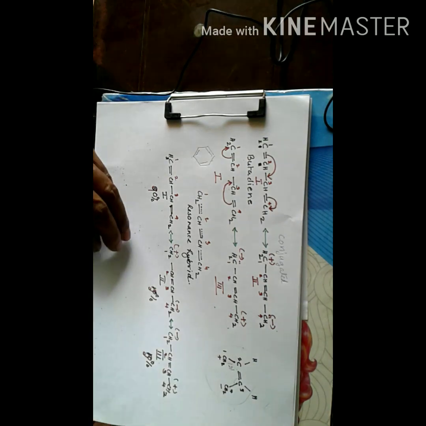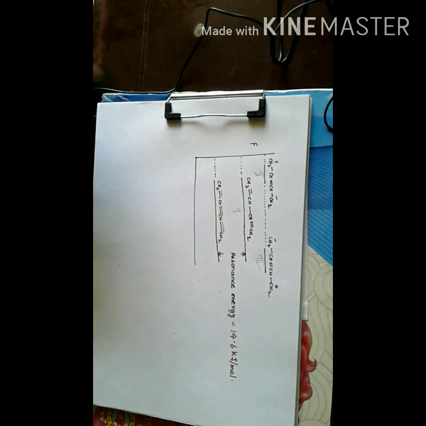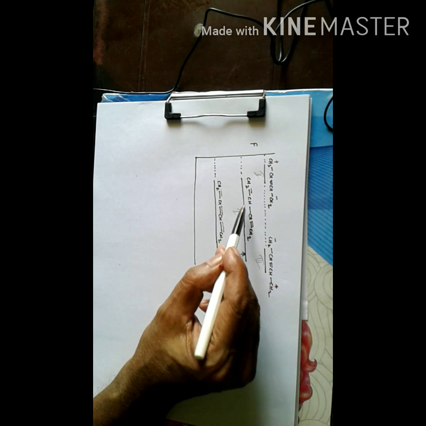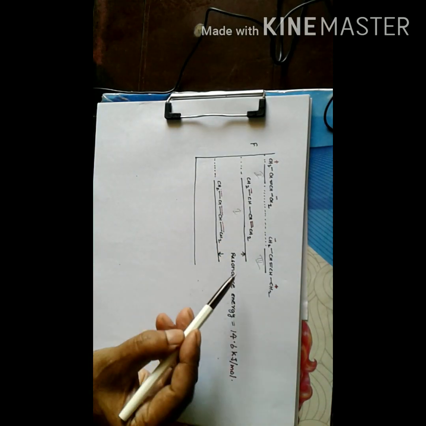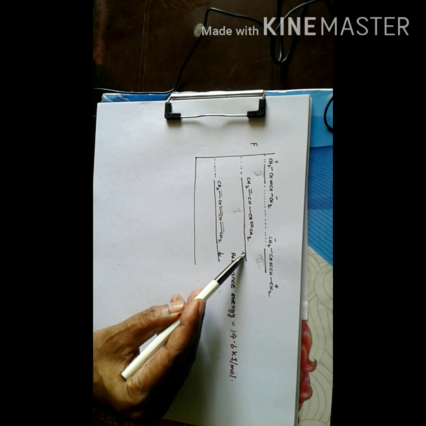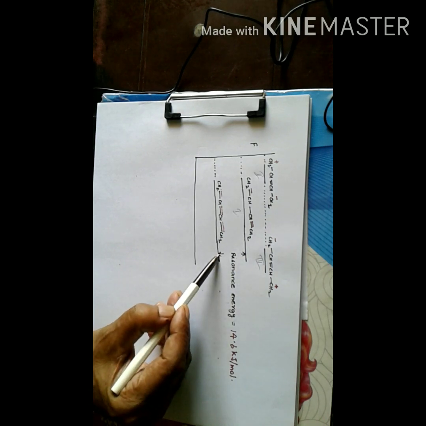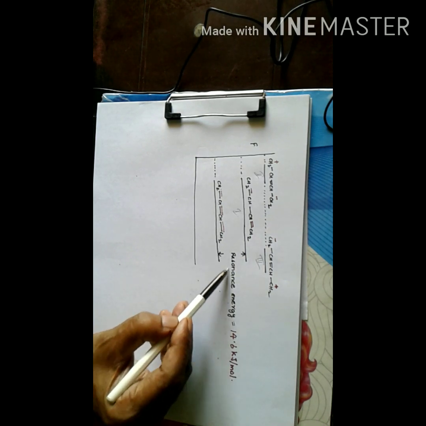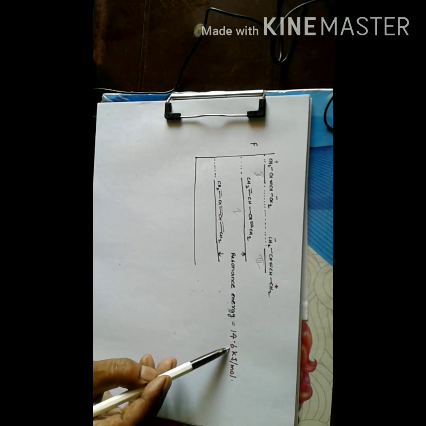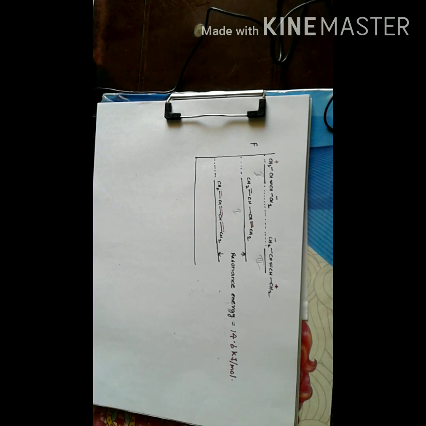Now coming to the resonance energy of butadiene. The most stable canonical structure of butadiene is 1, and the energy difference, that is the free energy difference, between structure 1 and the resonance hybrid will be the resonance energy, and it is found to be equal to 14.6 kilojoules per mole.